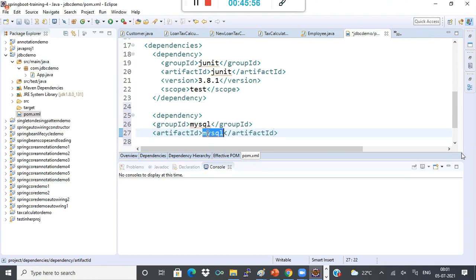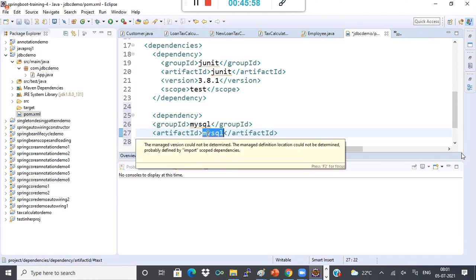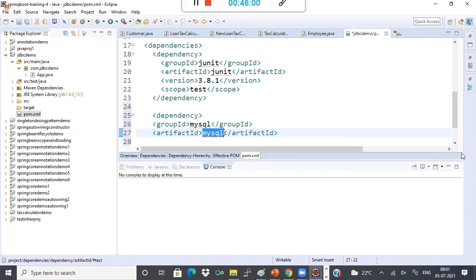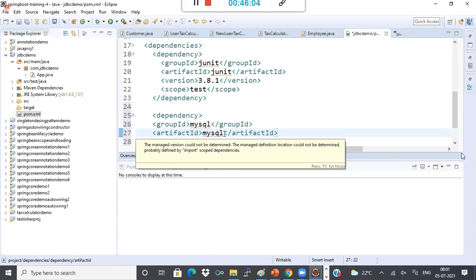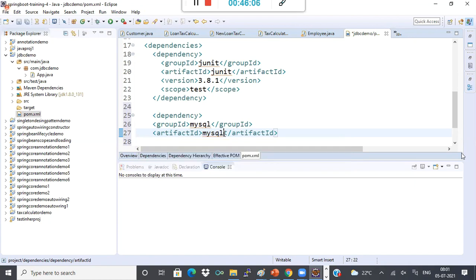If you're using the Oracle database, you have to use the Oracle connector. If you're using PostgreSQL, you have to use the corresponding one. Every application will use MySQL or that specific database connector to connect to the database.